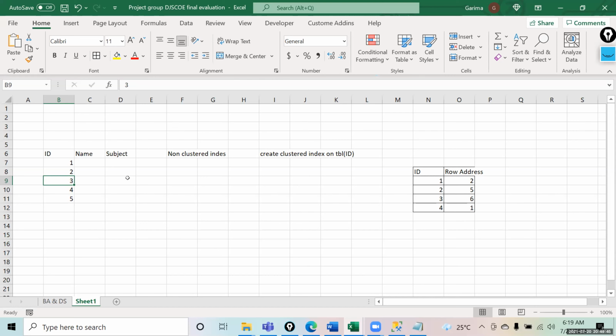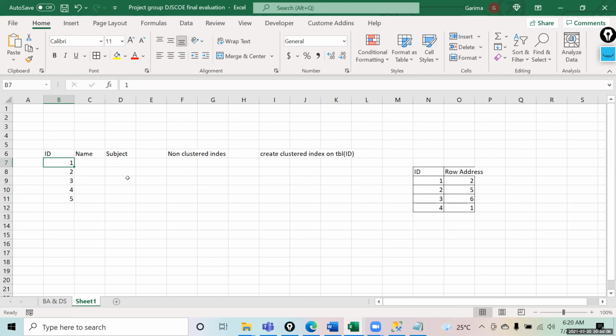I didn't get it. So you have one table. I'm saying, is there any other way apart from a clustered index to sort the data of the table based on one column? You can use the ORDER BY clause. Okay, so what is the difference then between using ORDER BY or a clustered index?